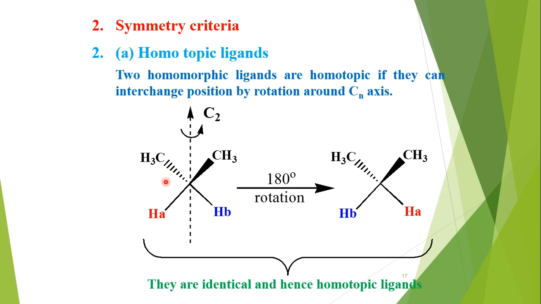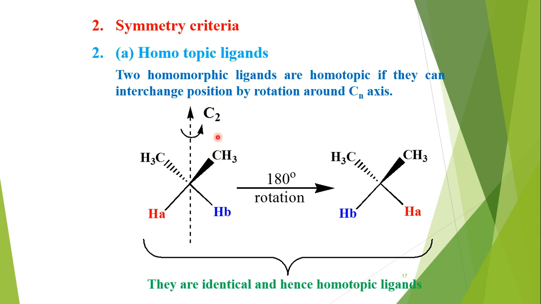So what is axis of symmetry? When we apply a rotation operation around the axis with a specific angle less than 360 degrees, then we get an equivalent configuration, which is exactly the same configuration as the first one. So that is called axis of symmetry.